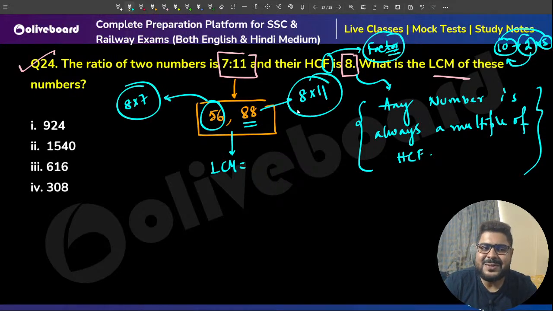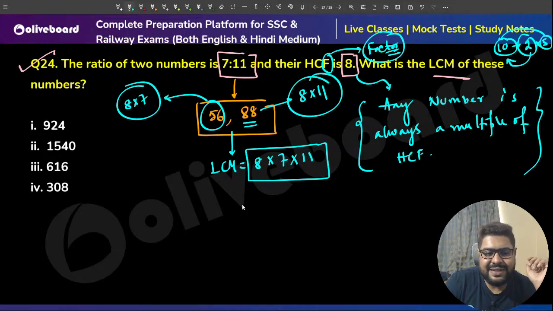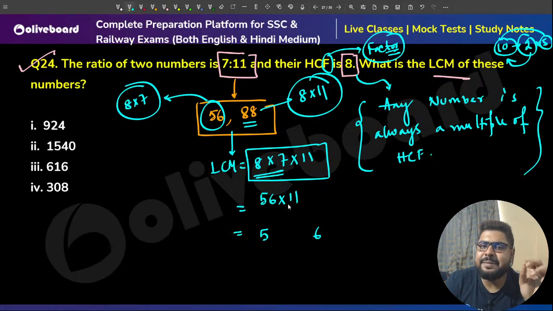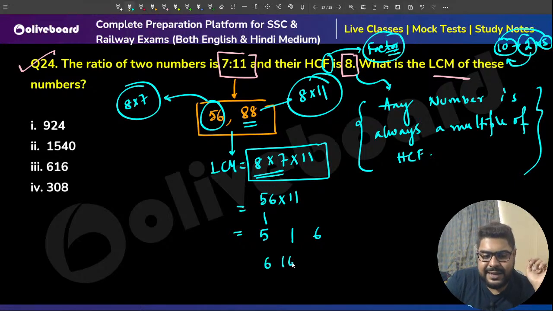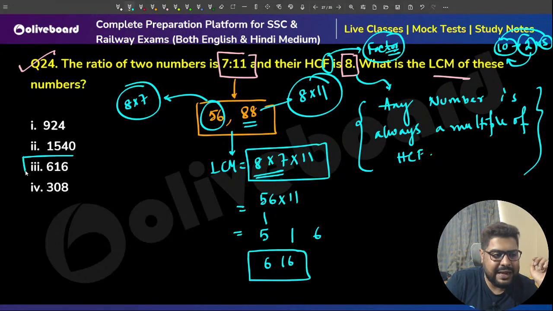So LCM is 8 into 7 into 11. Let us do 7 8s are 56 into 11. 11 multiplication means add 5 plus 6, 11, so 1 here and 1 is the carry. 616. That is your answer.